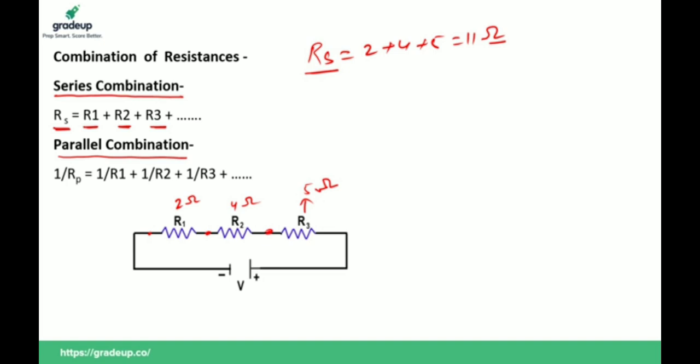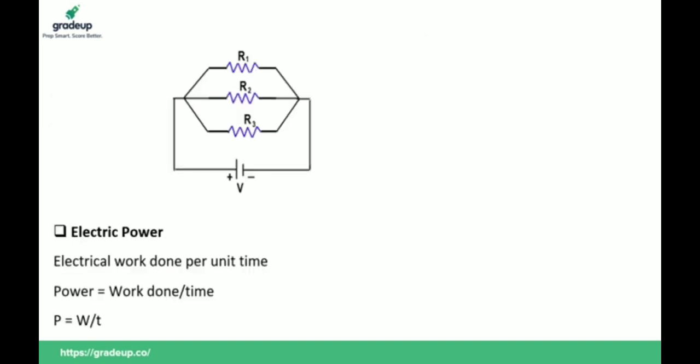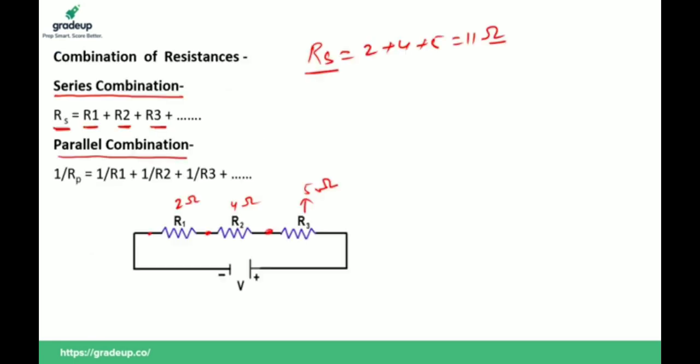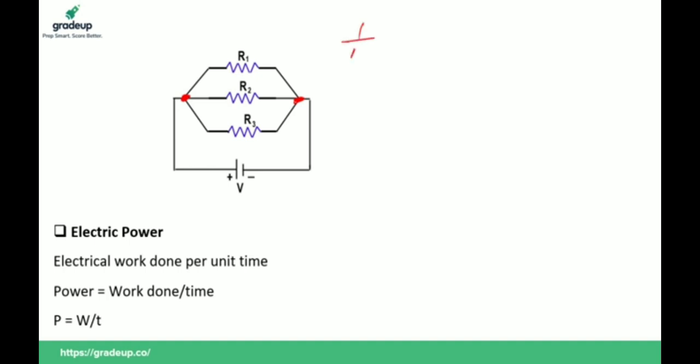Now parallel combination. When resistors are connected with one end at one point and the other end at another point, it is called parallel combination. If resistors are connected in parallel, then the total resistance is given by 1 upon Rp equals 1 upon R1 plus 1 upon R2 plus 1 upon R3, and so on.